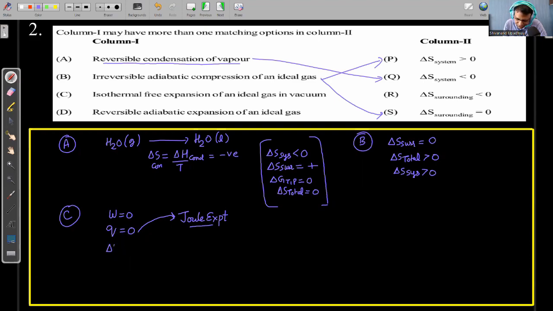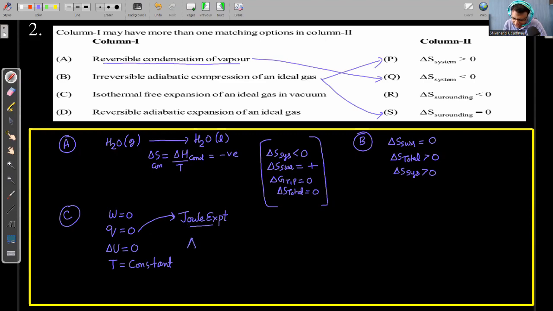So we know that there is no change in internal energy. For an ideal gas, internal energy change will be zero, meaning temperature will be constant. If temperature is constant, this is in a way an isothermal irreversible process.